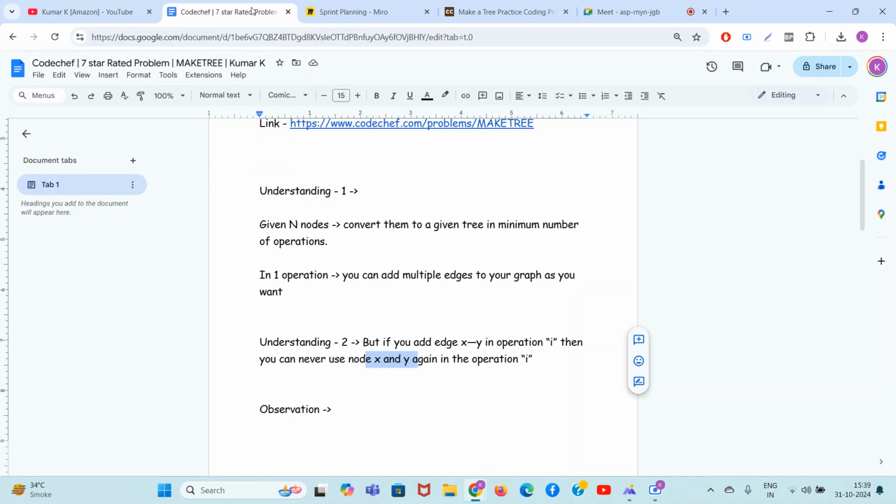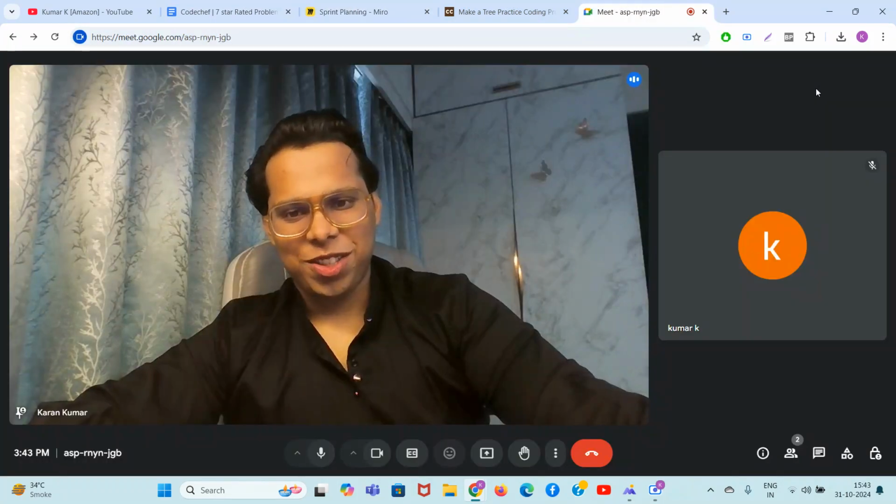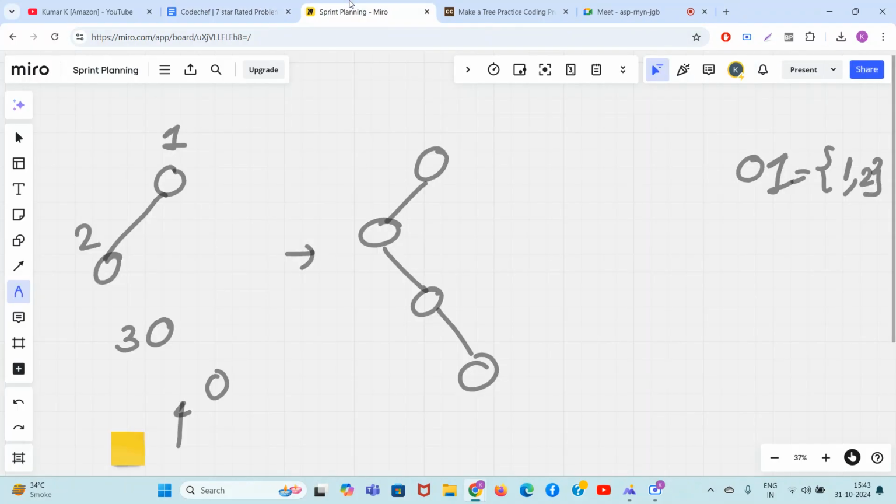Now what to do and how to deal with this particular situation? You can say that, sir, I will do the things in alternate manner. Simple. We can do the things in alternate order, right? What is the meaning of alternate order? I will add the edge from 1 to 2. Then I will add the edge from 3 to 4. So this is valid.